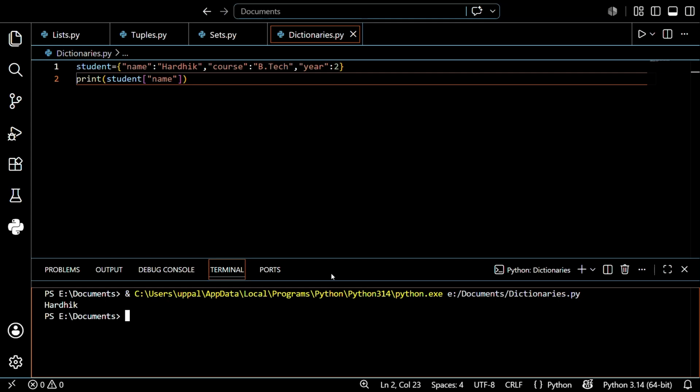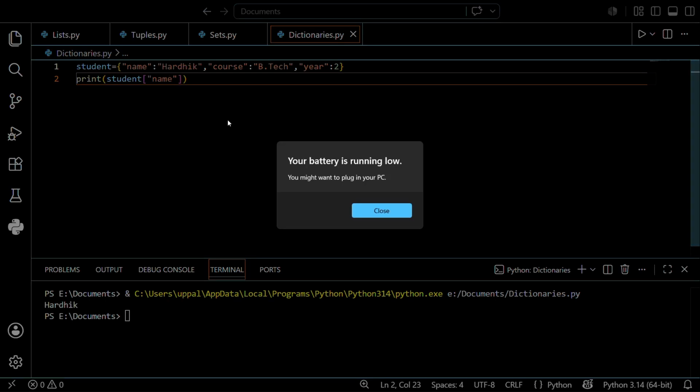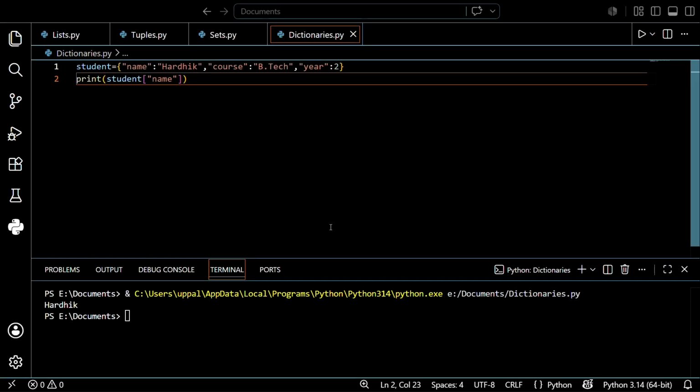In dictionaries, by using the particular key, we just call the key and print the output. This is more readable than remembering that index 0 is the name, index 1 is the course and index 2 is the year. With a dictionary you just ask for exactly what you want by name.